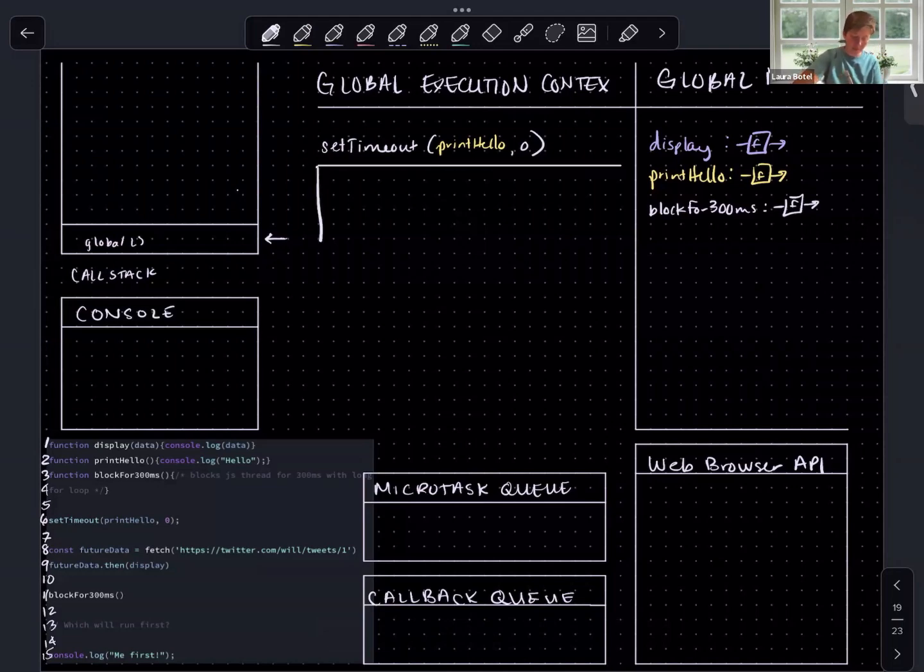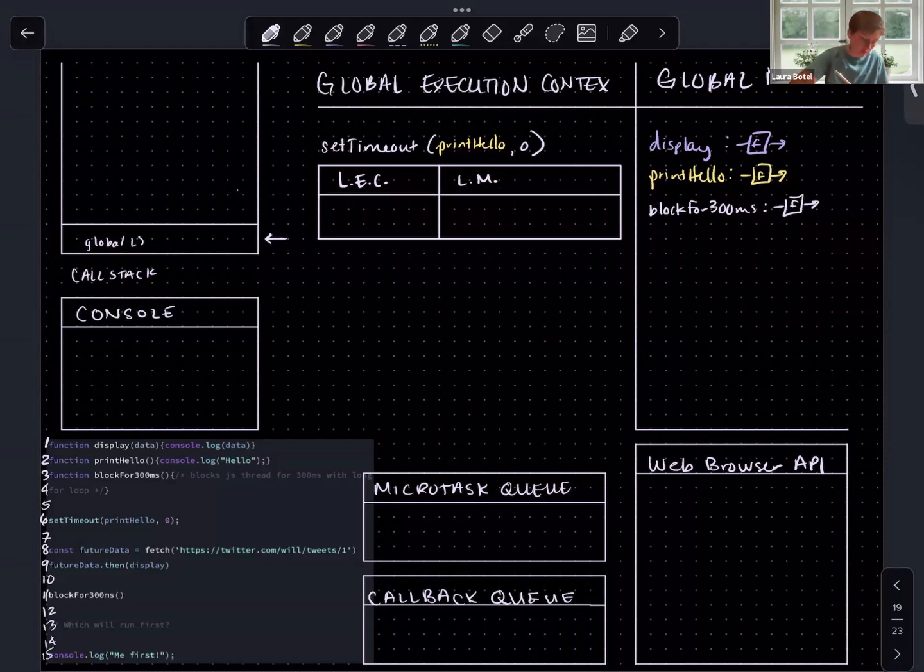Let's open this up. We have a few things to put on our screen here, so I'm going to try and leave some space. This is our local execution context with its own local memory.